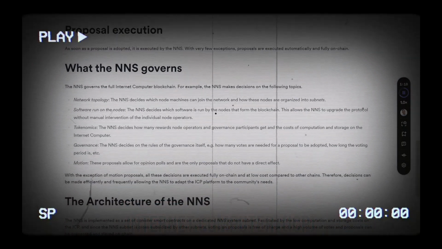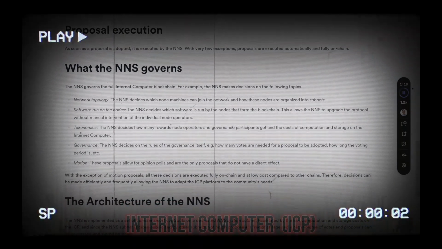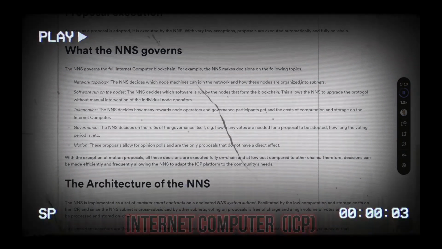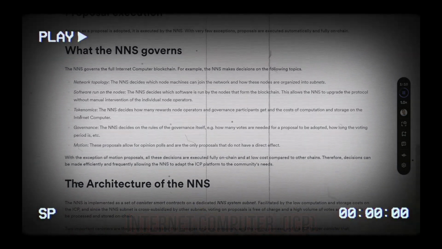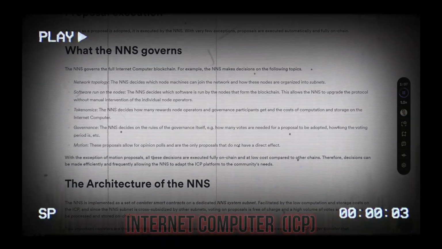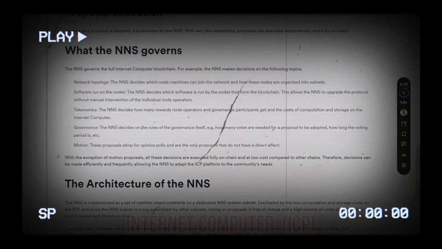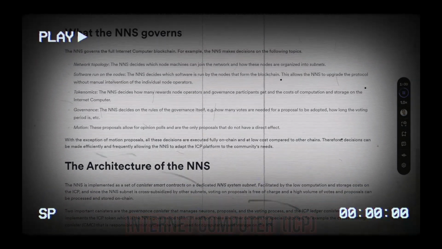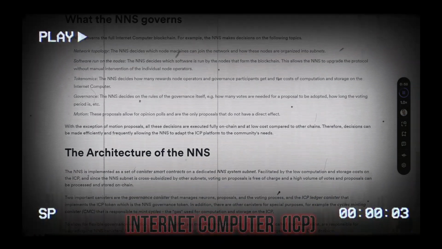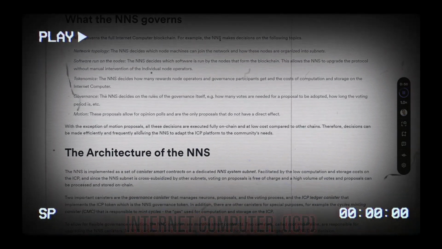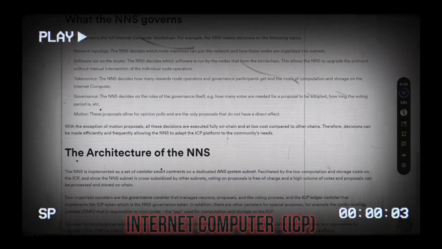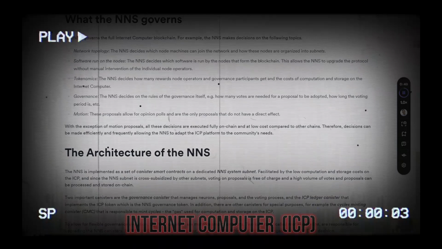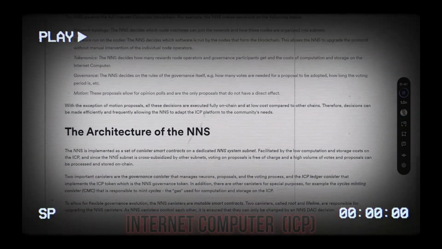Tokenomics. The NNS decides how many rewards node operators and governance participants get, and the costs of computation and storage on the Internet Computer. Governance. The NNS decides on the rules of the governance itself. For example, how many votes are needed for a proposal to be adopted, how long the voting period is, etc. Motion. These proposals allow for opinion polls and are the only proposals that do not have a direct effect. With the exception of motion proposals, all these decisions are executed fully on-chain and at low cost compared to other chains. Therefore, decisions can be made efficiently and frequently, allowing the NNS to adapt the ICP platform to the community's needs.